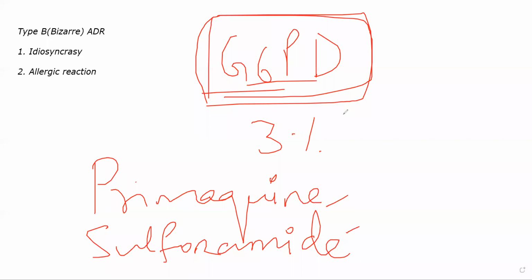Sometimes you will find it in India as well. On their case sheet it is written: penicillin allergy or NSAID allergy, or it will be written in bold. If you stay in the hospital for long enough, you will definitely notice somewhere on the top of the case sheet, where it becomes very apparent, written for any doctor or any nurse to see, whether the patient is allergic to a certain drug, or to penicillins, or to whatever. In the same way, they also write G6PD deficient. So that is an idiosyncratic reaction.